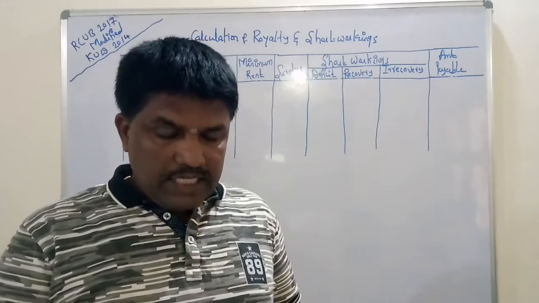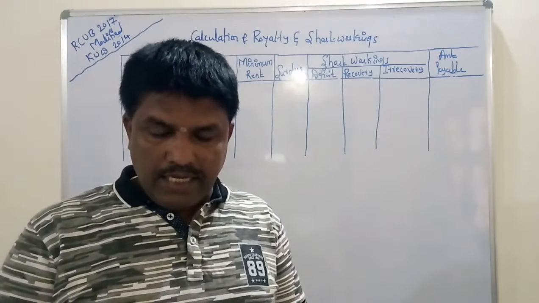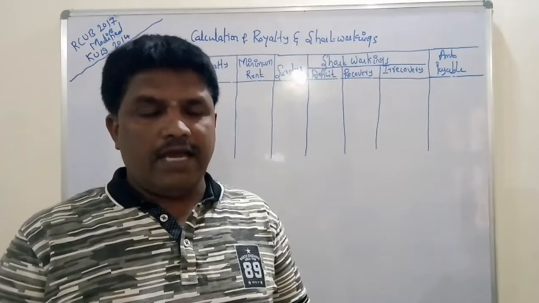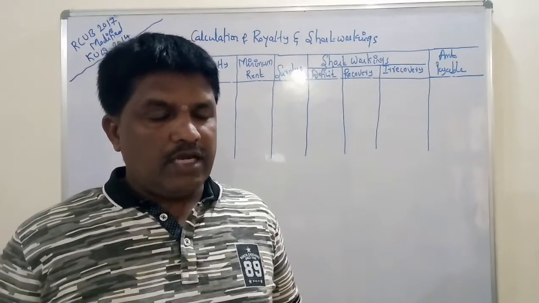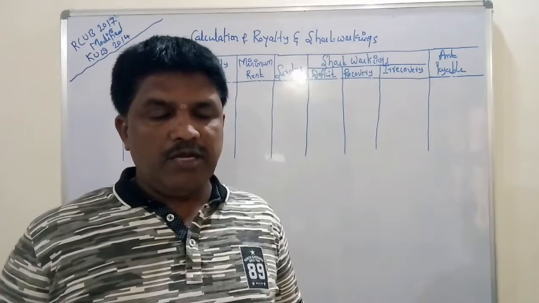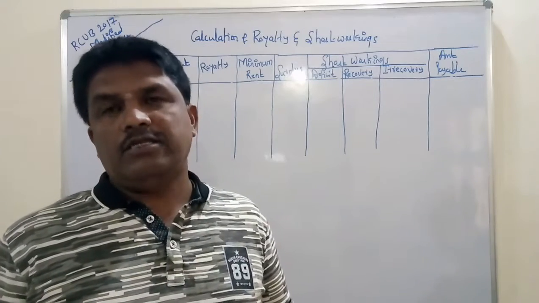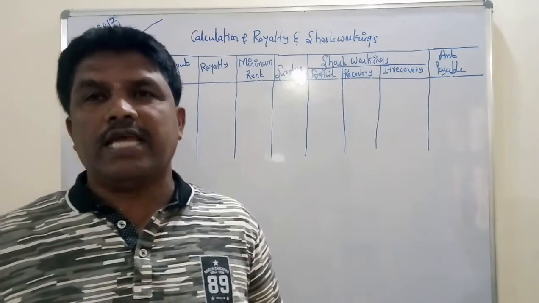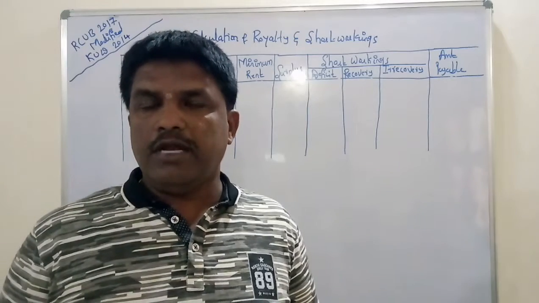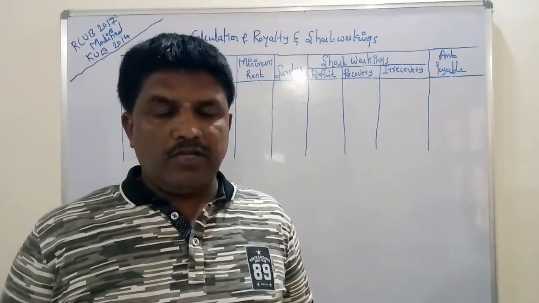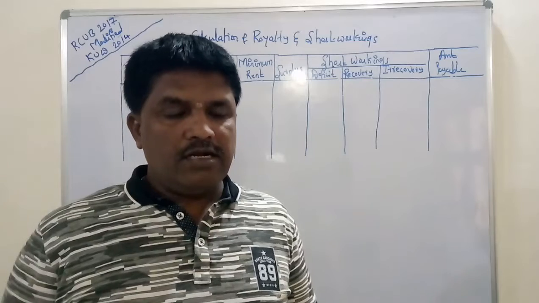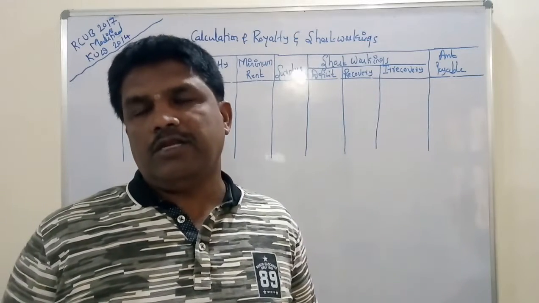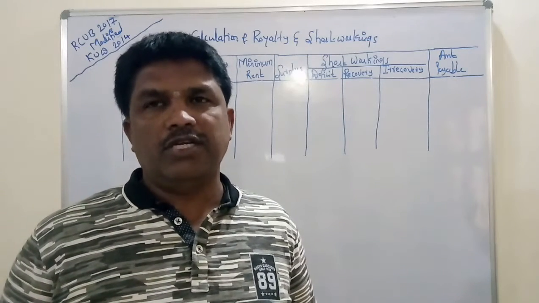In the event of a strike in any year, the lease provides for proportionate reduction of minimum rent for that year. It is also important. If in any year a strike occurs, minimum rent should be reduced proportionately. Accounts are to be settled every year on 31st December.